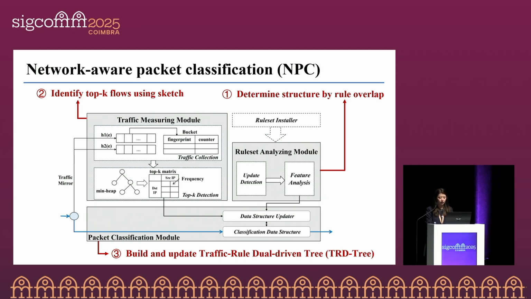Finally, the packet classification module handles the core dataplane task. It matches incoming packets using the traffic-route-driven decision tree, or TRD tree in our work, which is designed based on traffic and route features. Additionally, the TRD tree is updated as the network state evolves. Now let me introduce each module in more detail.